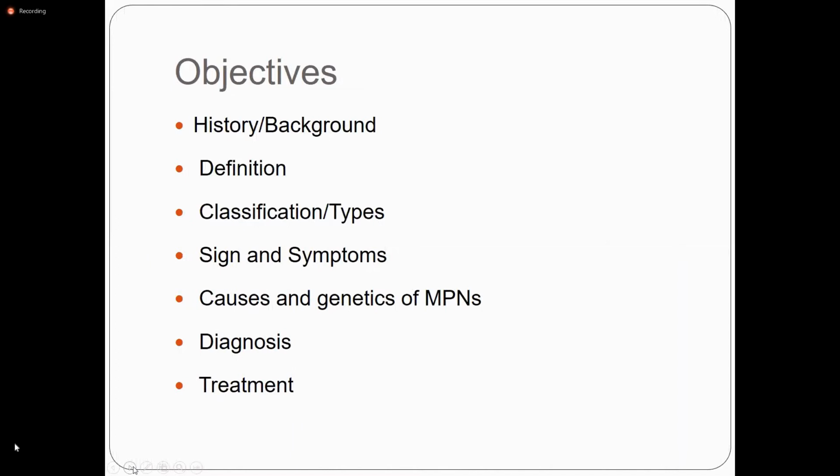We will discuss the history and background of myeloproliferative disorder, their definition, their types, signs and symptoms, what are the causes and genetics behind the MPNs, myeloproliferative neoplasms, their diagnostic tests, and the treatment options for the myeloproliferative neoplasm.